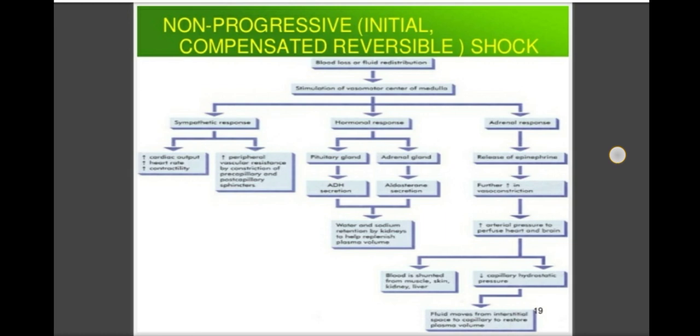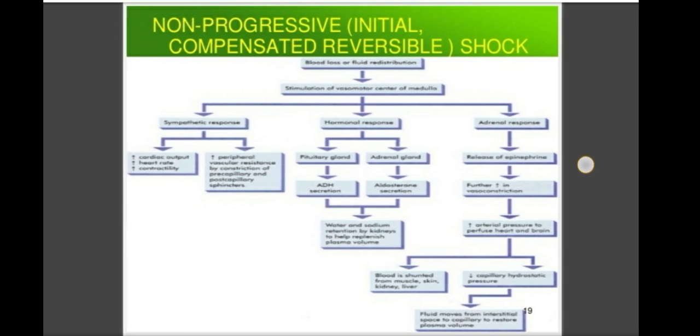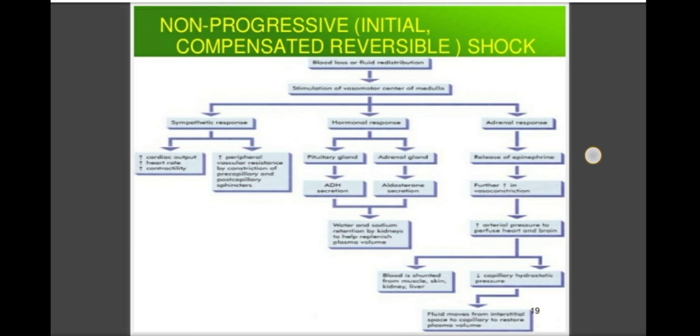When the sympathetic mechanism is stimulated, there is increase in heart rate, increase in contractions, and increase in peripheral vascular resistance by vasoconstriction, and due to this the peripheral pooling of the blood is stopped and the blood is supplied to the main organs, that is heart and brain. This is the first response given by the body, that is the compensated mechanism.